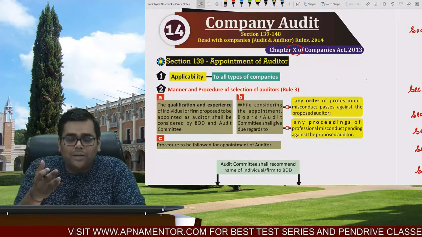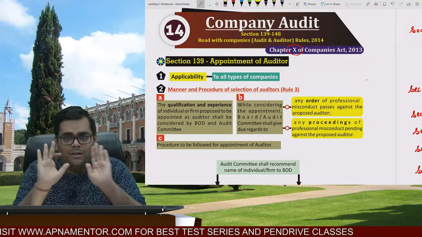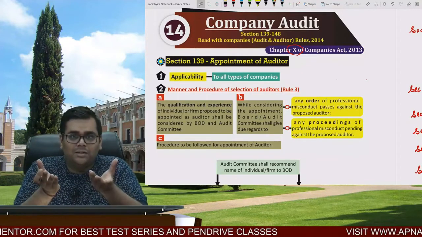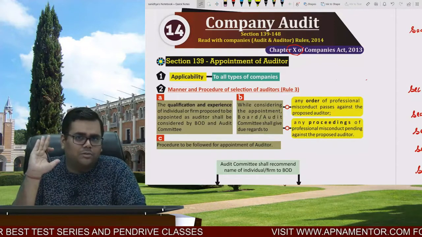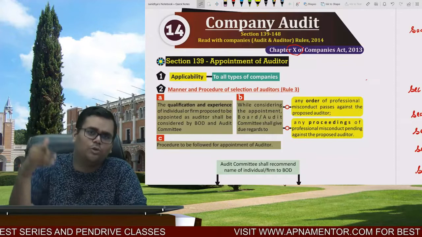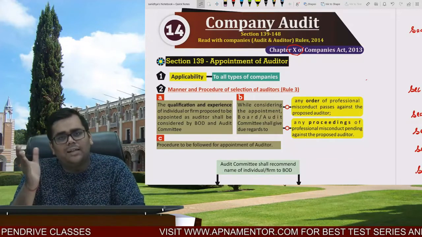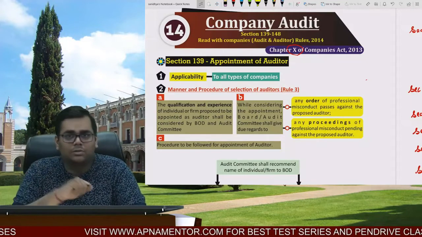But from time to time, they need the approval of shareholders, since the shareholders are the owners. I think you understand that well, right? So there will be situations in which only a board resolution shall be passed and no approval of shareholders will be needed, because every time they cannot go to the shareholders and ask them to approve.